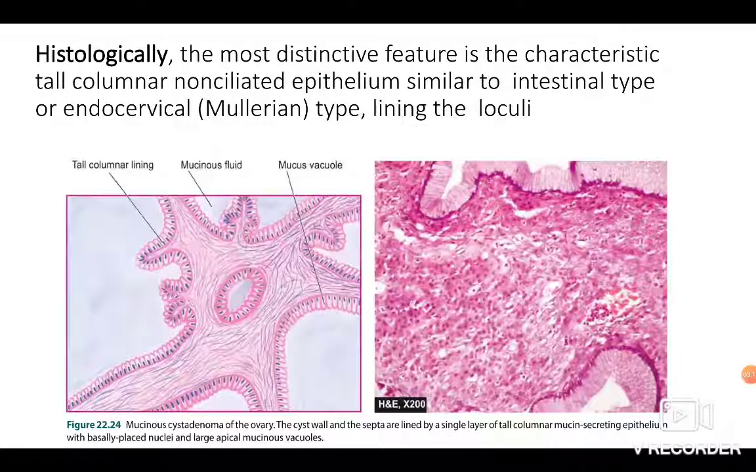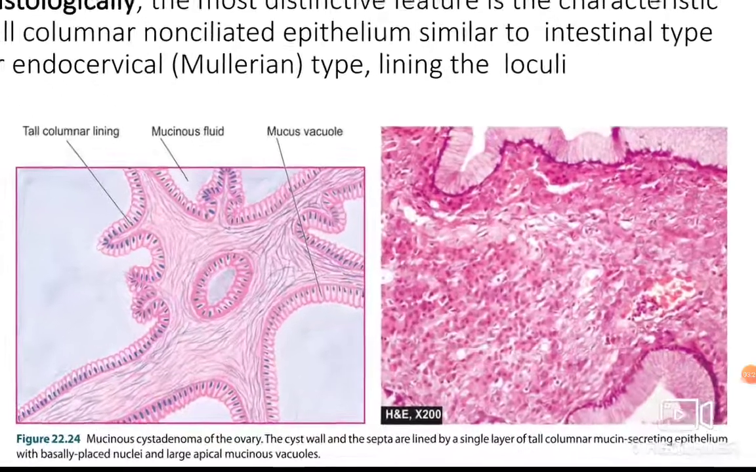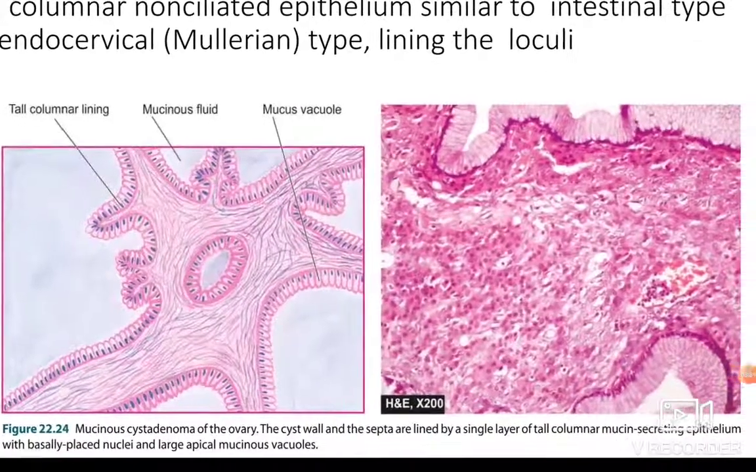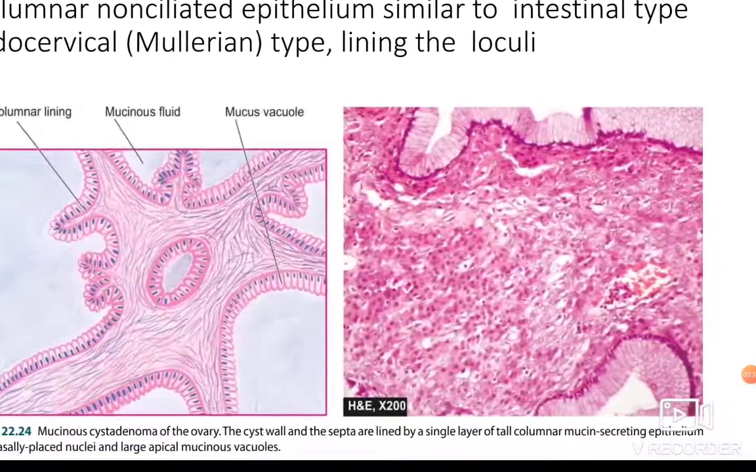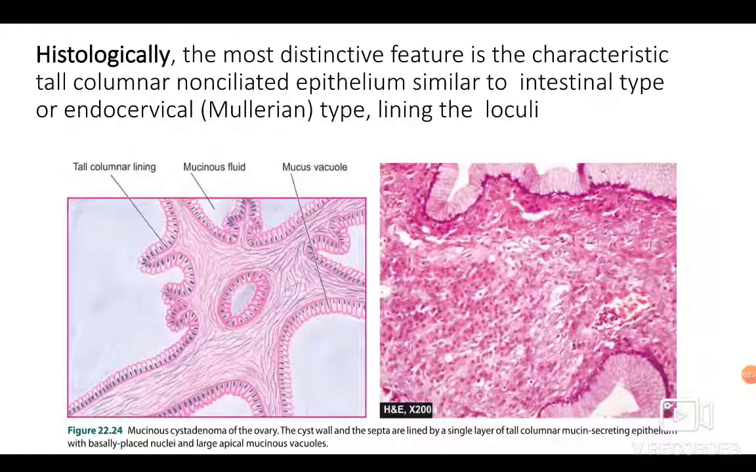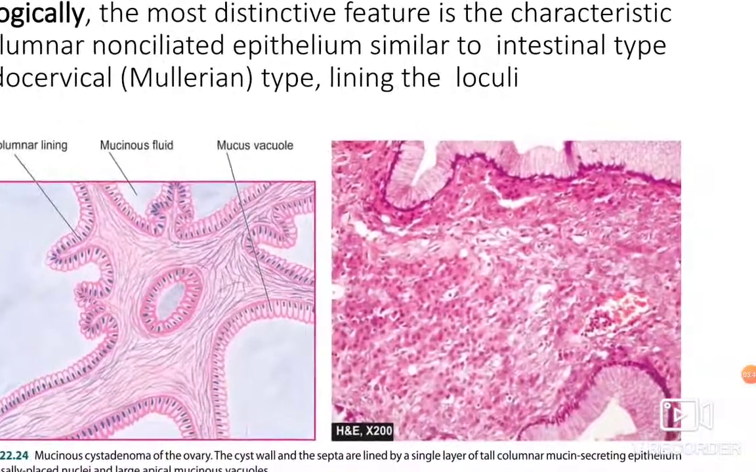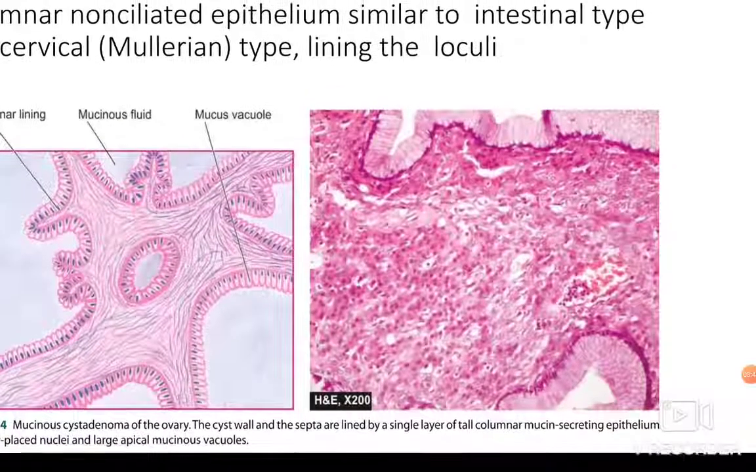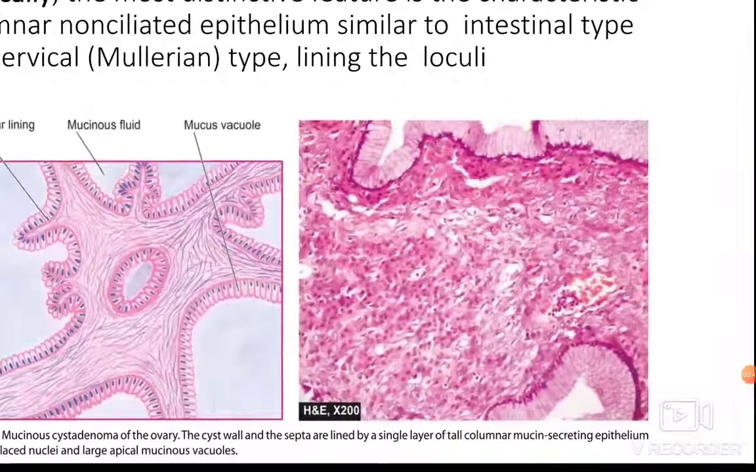Histologically, the most distinctive feature is the characteristic tall columnar non-ciliated epithelium, similar to the intestinal type or endocervical Mullerian type, lining the loculi. So you can see tall columnar epithelial cells here, and you can see mucinous fluid and plenty of mucinous vacuoles. In mucinous cystadenoma ovary, the cyst wall and the septa are lined by a single layer of tall columnar mucin secreting epithelium with basally placed nuclei and large apical mucinous vacuoles.